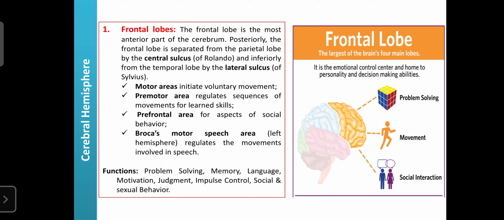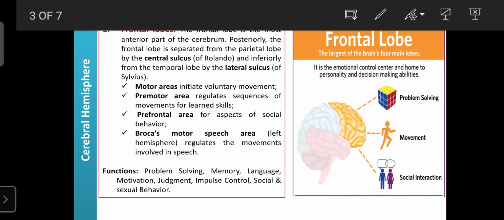The motor area is involved in the regulation of voluntary movement. Whatever walking, running or sitting capacity there is, all voluntary movements of the body are regulated by the motor areas of the frontal lobe. When you see a dog, automatically, without your knowledge, your legs will run. How is it possible? That is the role of the motor areas of the frontal lobe.